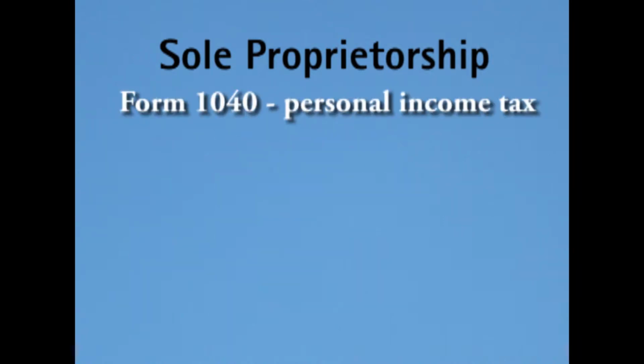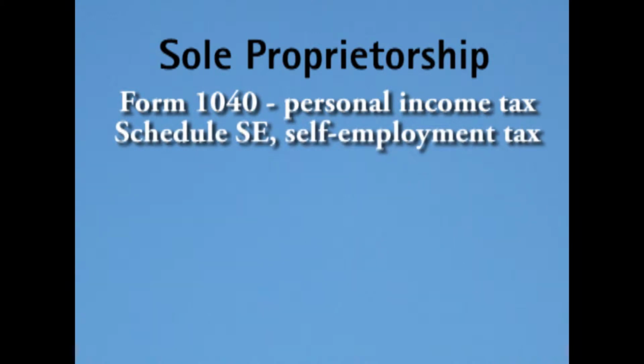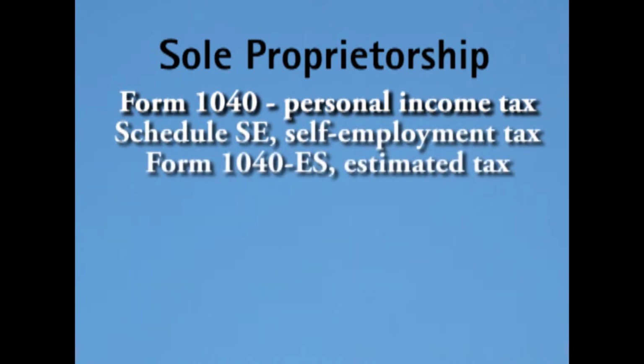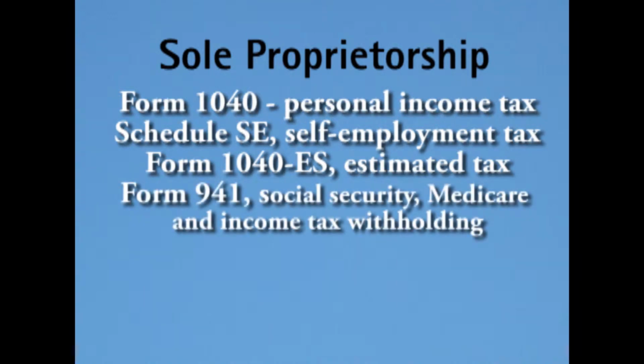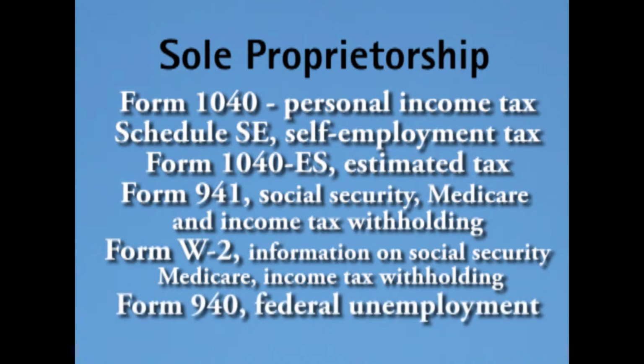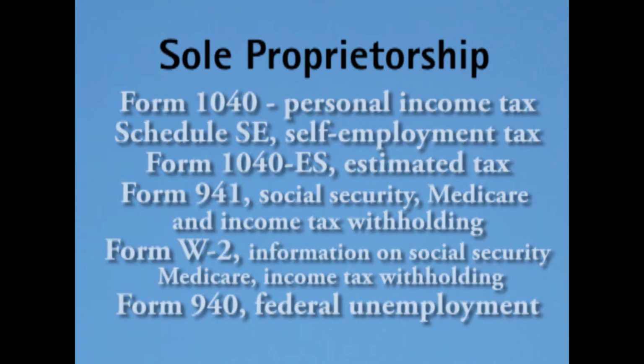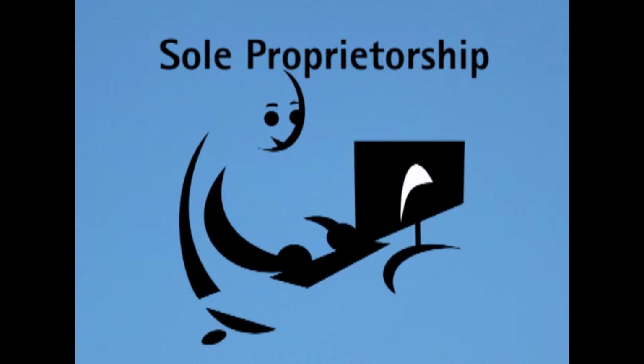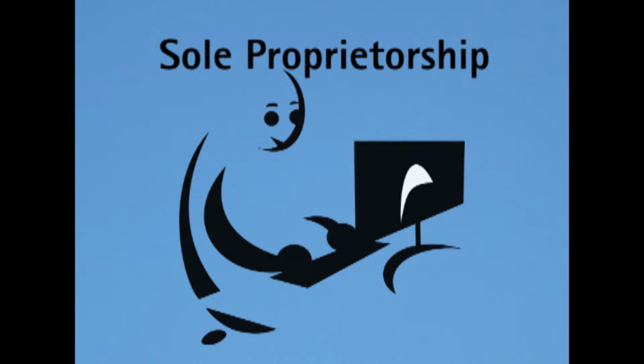1. Form 1040, which is your personal income tax. Schedule SE, your self-employment tax. Form 1040-ES, that's your estimated tax. Form 941, Social Security and Medicare taxes, income tax withholding. Form W-2, this is providing information on Social Security, Medicare taxes, income tax withholding. And Form 940, which is your federal unemployment tax. You may need to file a fictitious business name statement in the county where your principal place of business is located.